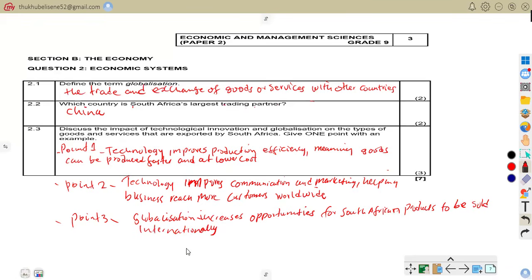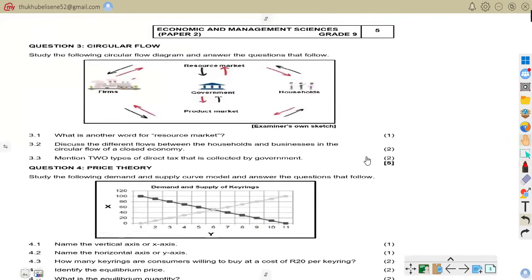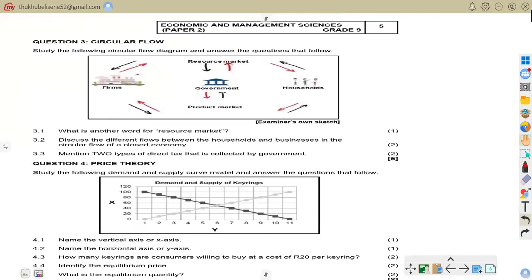So now let us go to question 3. On question 3, we are going to be on circular flow.